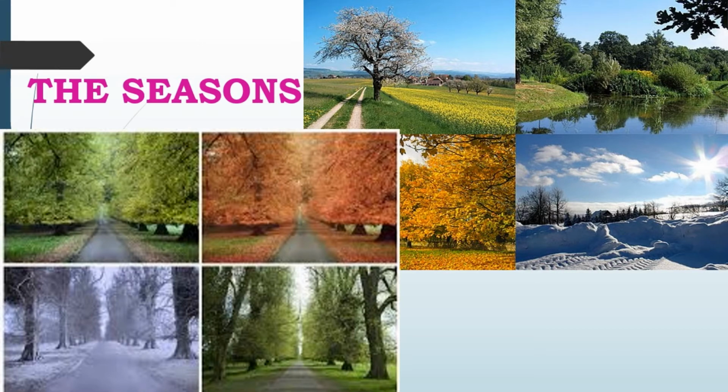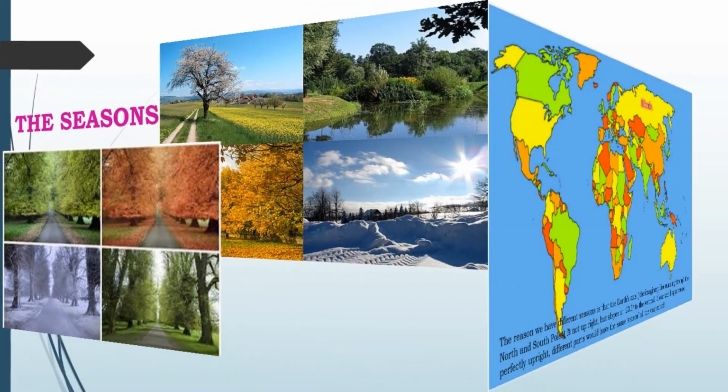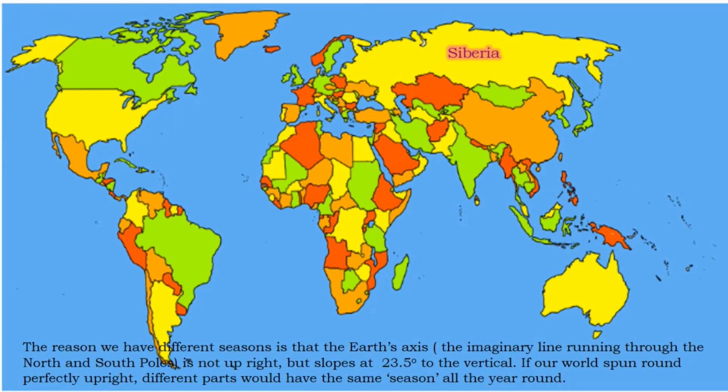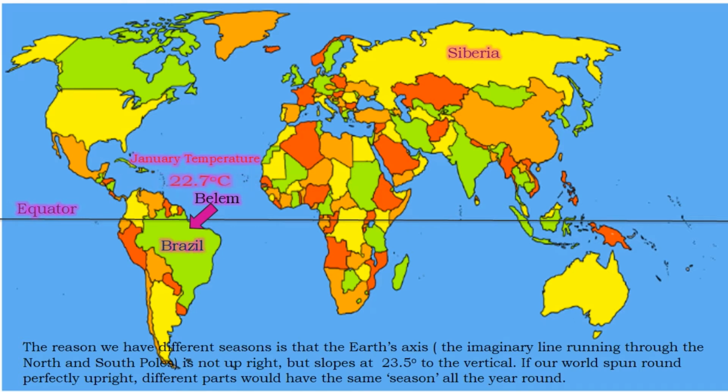In the northern hemisphere, winter generally begins on December 21 or 22. Lands around the equator experience very little difference between the seasons. Belém in Brazil, almost exactly on the equator, has a January temperature of 22.7 degrees centigrade and July of 23.8 degrees centigrade. The further north or south one goes, the greater the differences become between summer and winter.